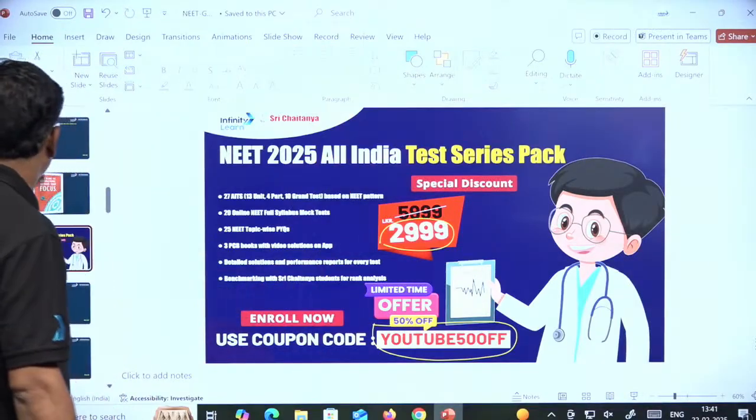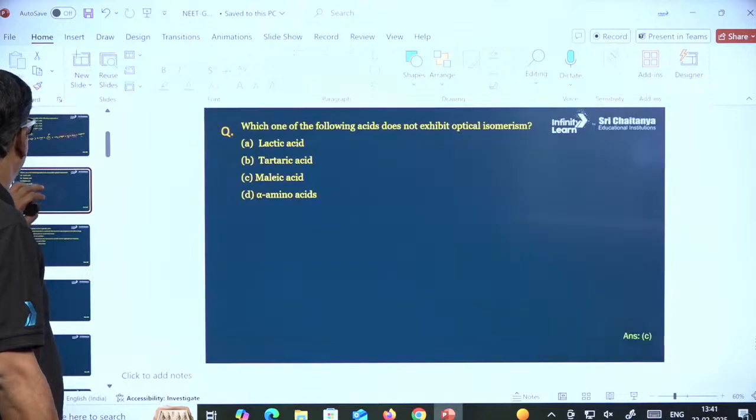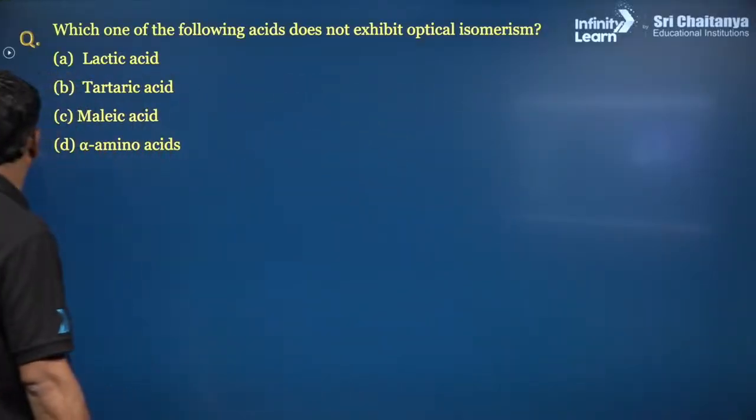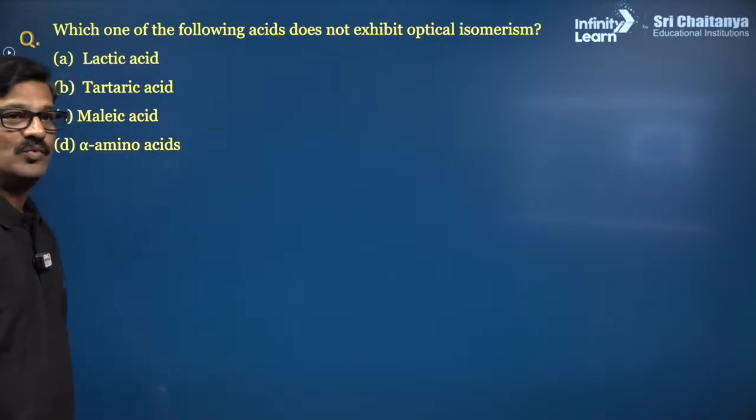And let's continue the questions. Next question, ready? Who is going to give the answer for this question? Which one of the following acids does not exhibit optical isomerism?